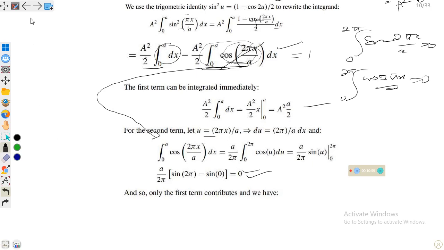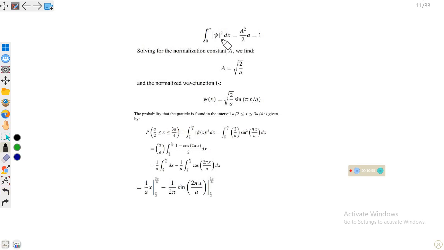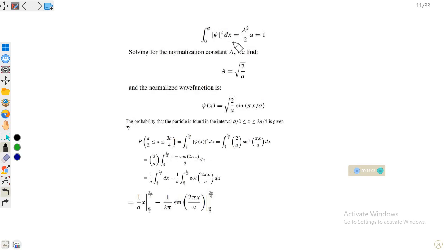Okay, so only the first term is contributing in this expression. So the integral of psi mod square dx is equal to a square over 2 into a. We can find the value of a from this expression, because the other term goes to the other side. So it will be equal to 2 under root pi, because a square over 2a is equal to this. This will multiply on the other side, and now we have found a.